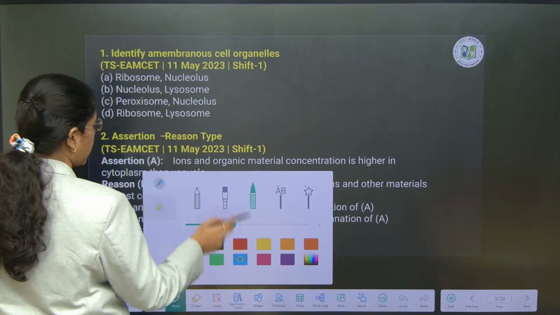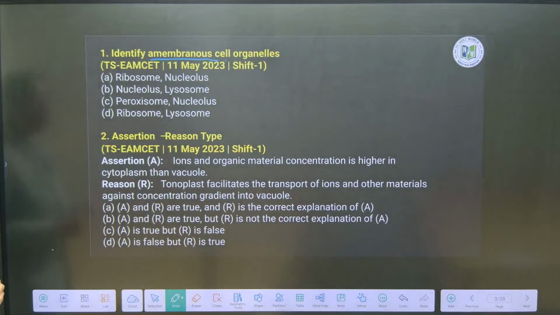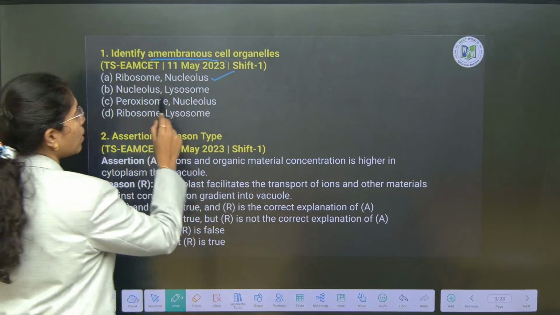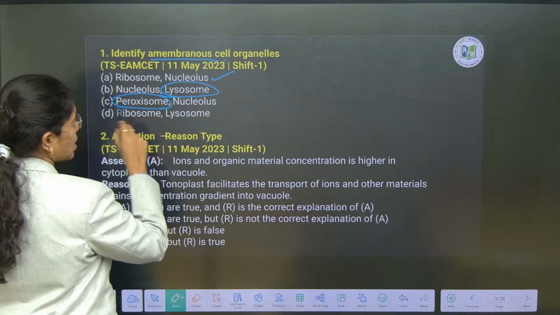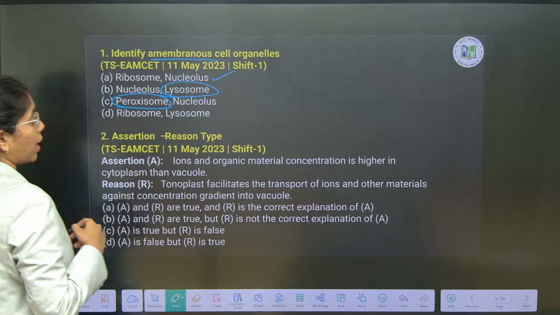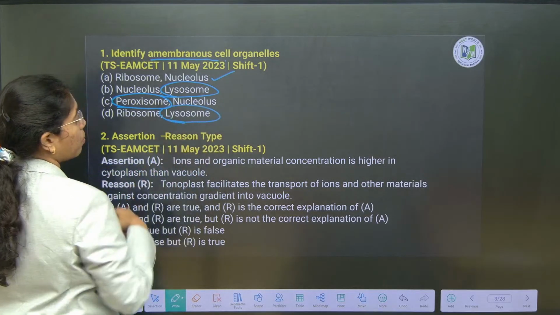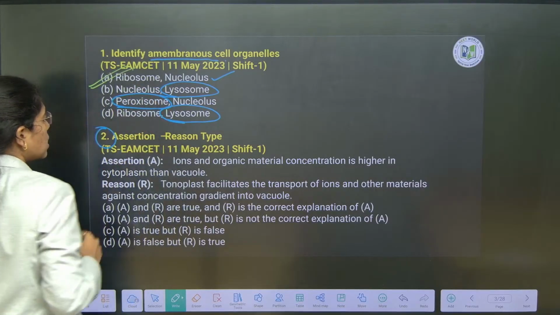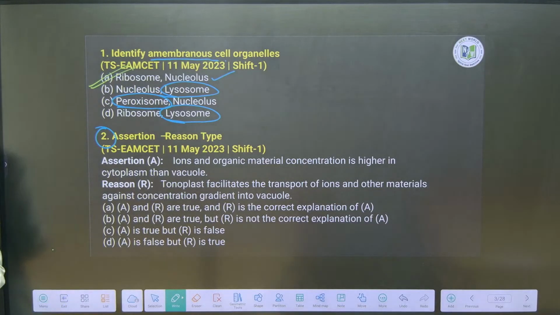Okay, membrane bound organelles. If you see, ribosome and nucleolus both are non-membrane bound. Lysosome again is single membrane bound. Peroxisomes come under microbodies, which are single membrane bound. Lysosomes are again single membrane bound organelles. So here the right option goes with what? Option A. Second question you look into, an assertion reason type of question.